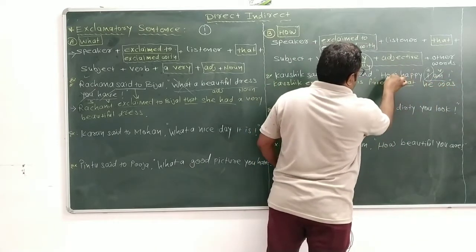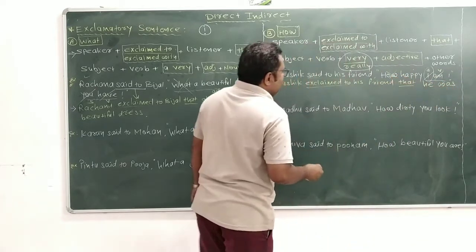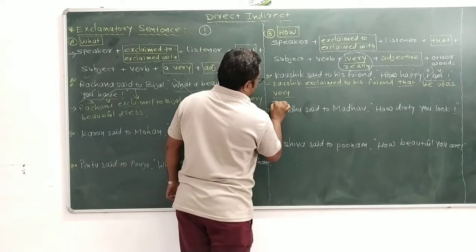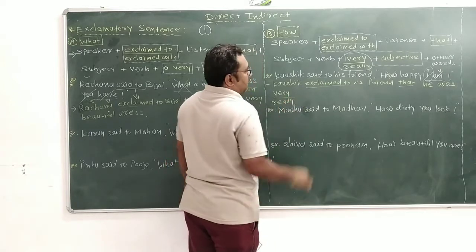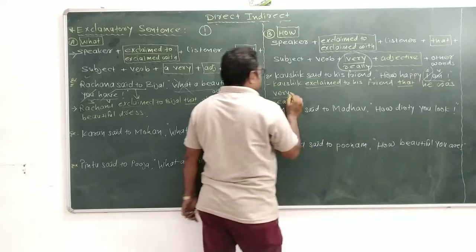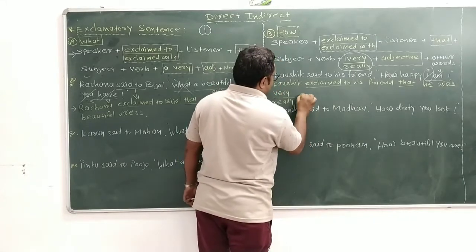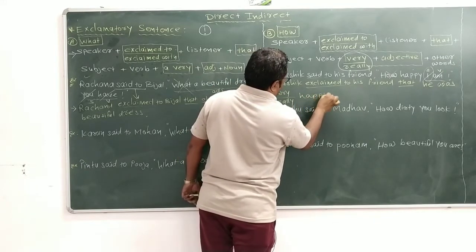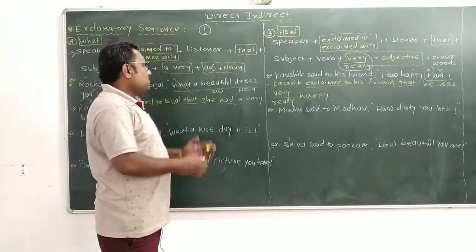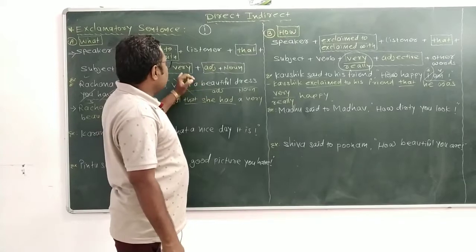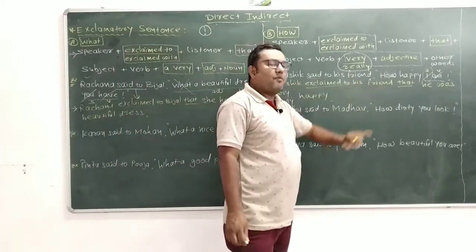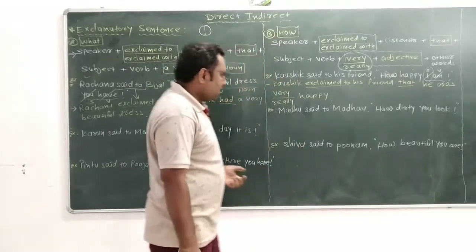Now remove how and add very, or really. Kaushik exclaimed to his friend that he was very happy. That is the sentence. Suppose the article is given, then at that time you use a very, and if the article is not there, then you use very or only really.